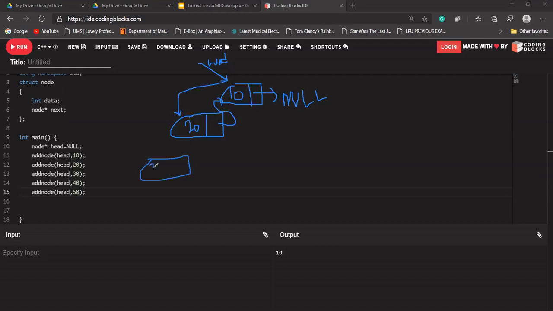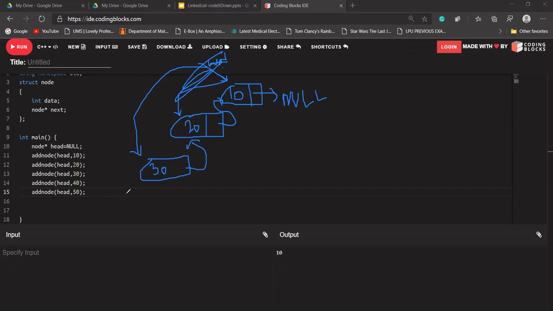What it should do, it should write 30 here, and then our head node should not point to this, head node should point to this one, and this node should point to 20, so that our linked list is being created into a linear form. Means our head node will be pointing to this node, and 30 will point to 20, 20 will point to 10, and 10 will point to null, because 10 is our last node.